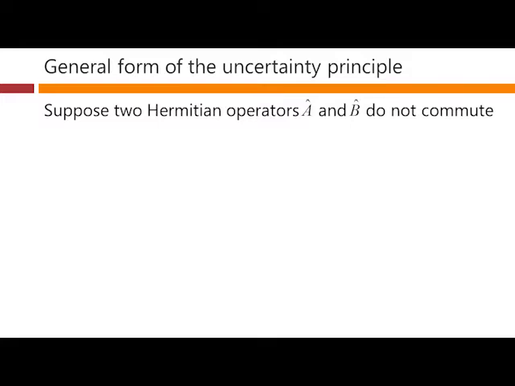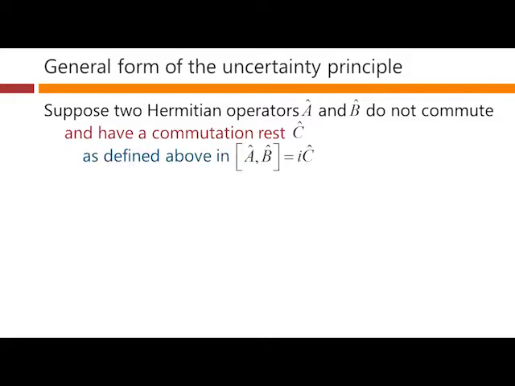Suppose then we've got two Hermitian operators, A and B, that do not commute with one another. And therefore, from our commutator, we have a commutation result, some operator C. So in our above definition, the commutator of A and B is equal to i times C.